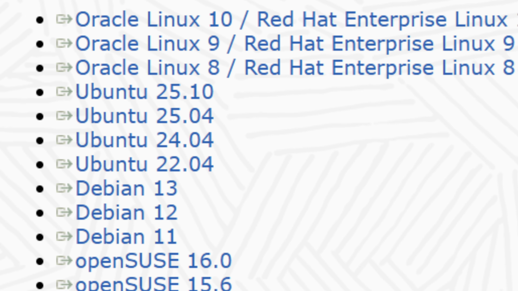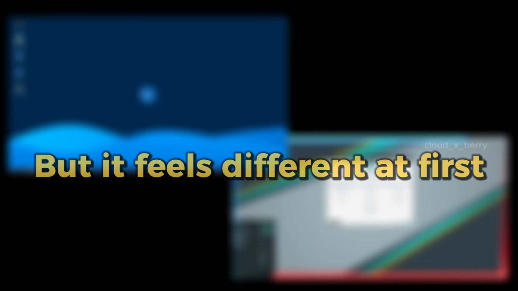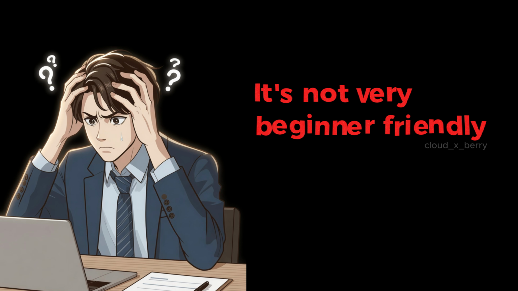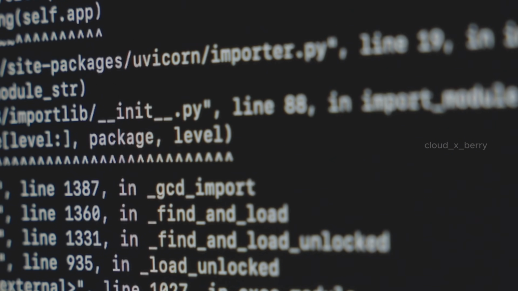How does it look? Depends on the version. Some look simple, some look modern like Windows, but it feels different at first. Now the downsides. It's not very beginner-friendly. Some apps and games are not available, and sometimes you need to use commands instead of clicking everything.